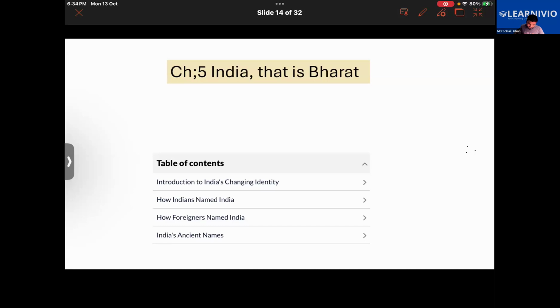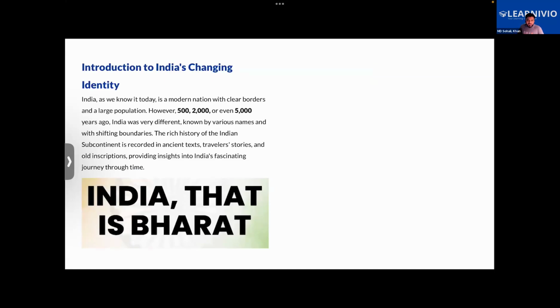India, as we know it today, is a modern nation with clear borders and a large population. However, 500, 2000, or even 5000 years ago, India was very different from what we see today. It was known by various names, and its boundary kept shifting, meaning that as the rulers kept changing, the boundary of India also kept changing. Some of the rulers fought more wars and acquired more areas.